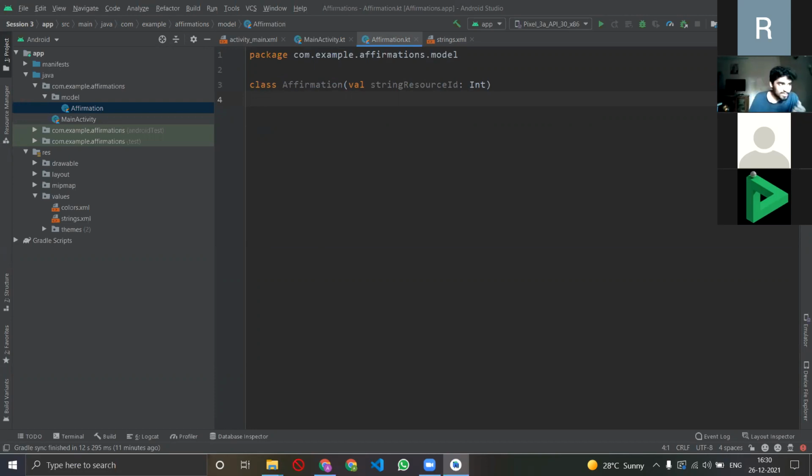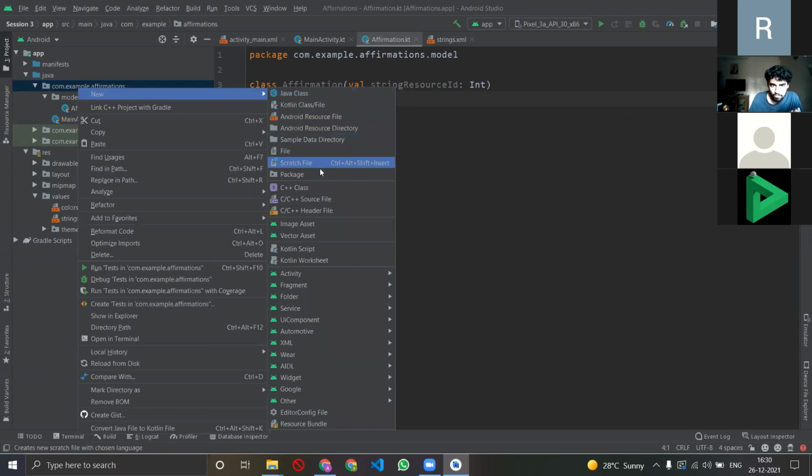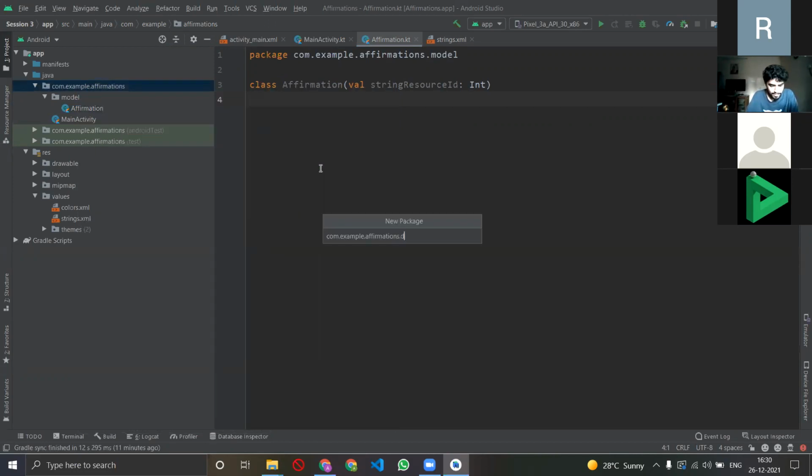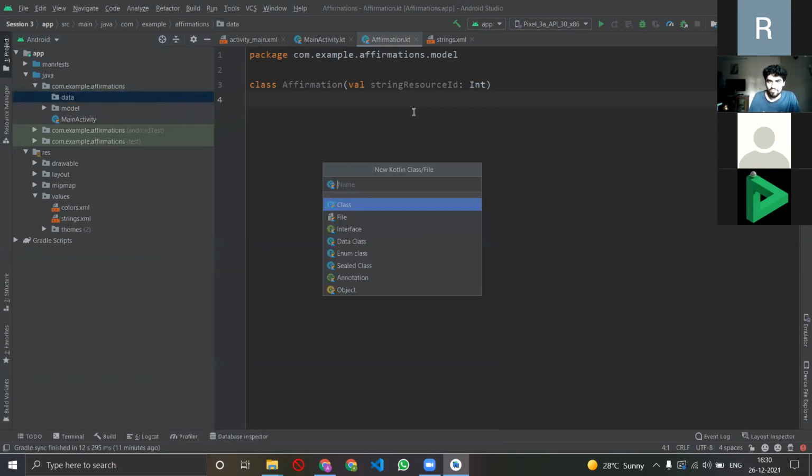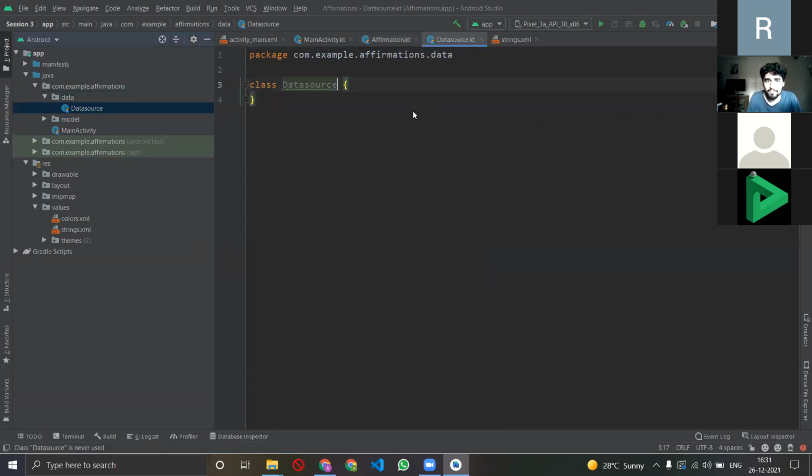So उसके लिए मैं क्या करूंगा, I'll create another package. I'll create another package called data, right? In data I'll create a new Kotlin file called data source. Right, so now I have a new file, and what I'm now telling Android Studio and Kotlin is that Kotlin सुन,